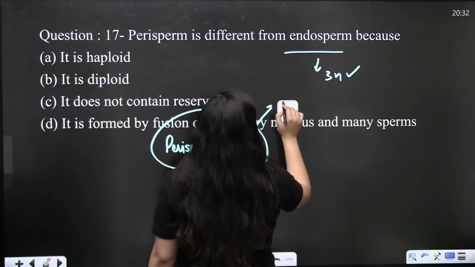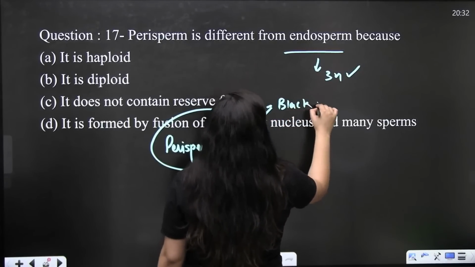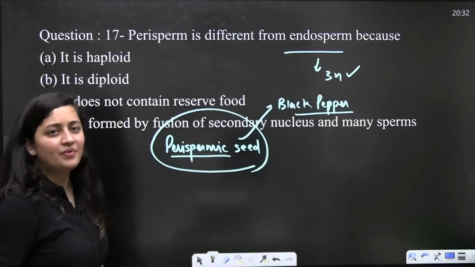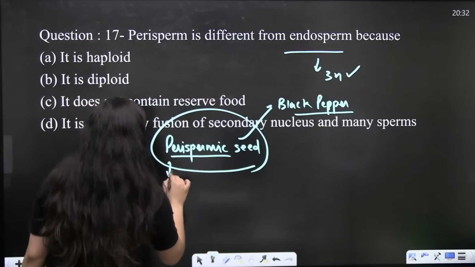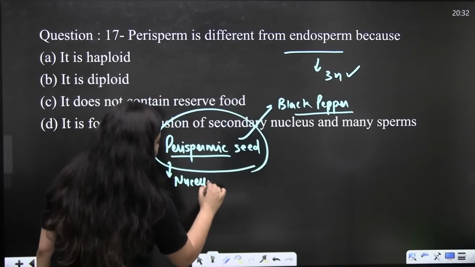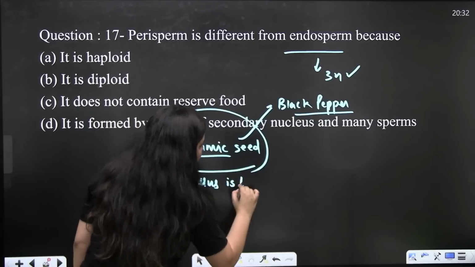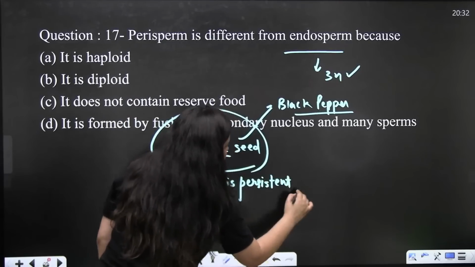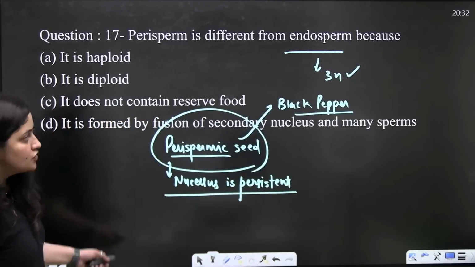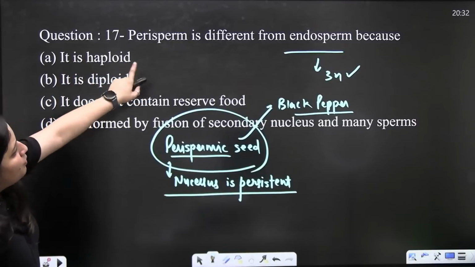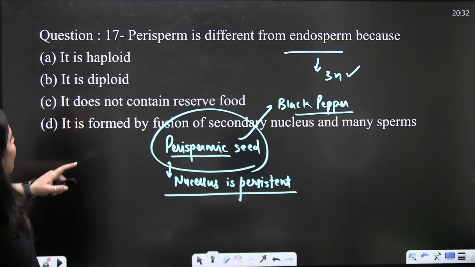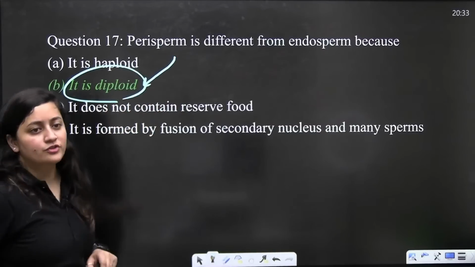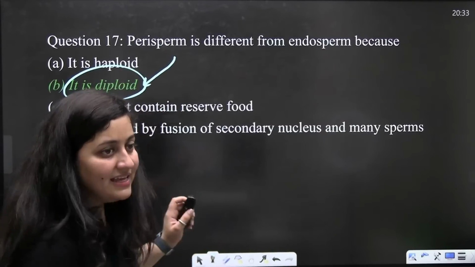The example is black pepper. Black pepper has the perispermic seed. Perisperm is present there. Perisperm means the nucellus is persistent, nucellus is still present there, right? So if I compare both, we know that endosperm is triploid, but when it comes to the perisperm, the nucellus is going to be diploid. So B is the correct answer here.